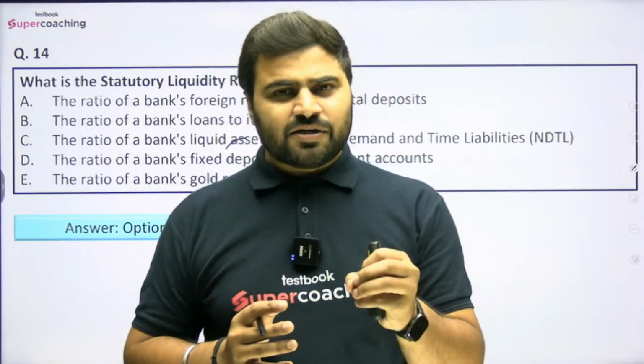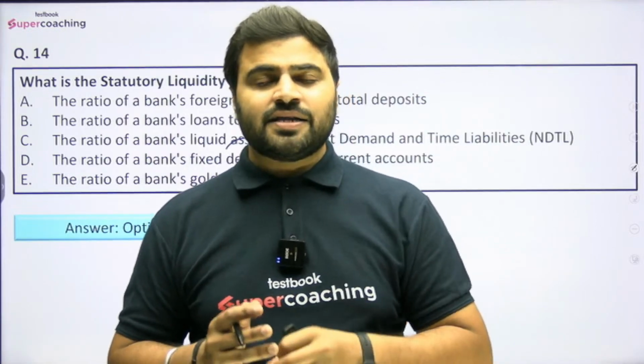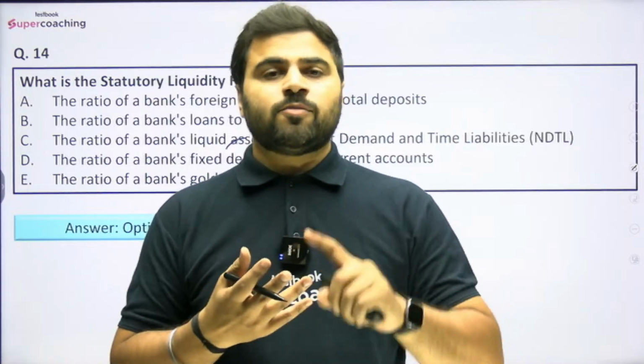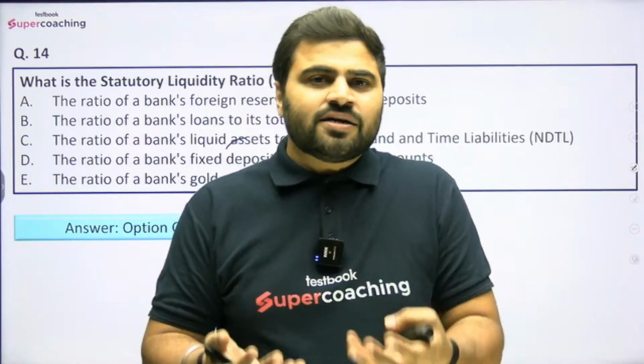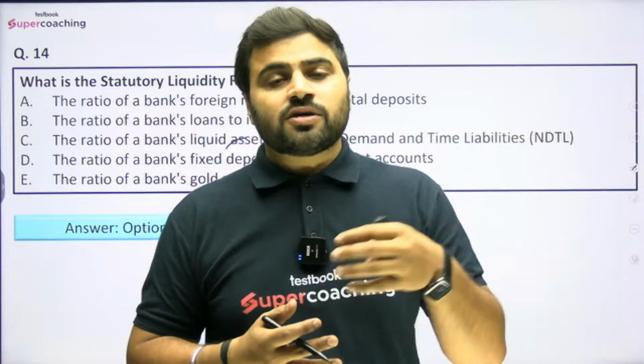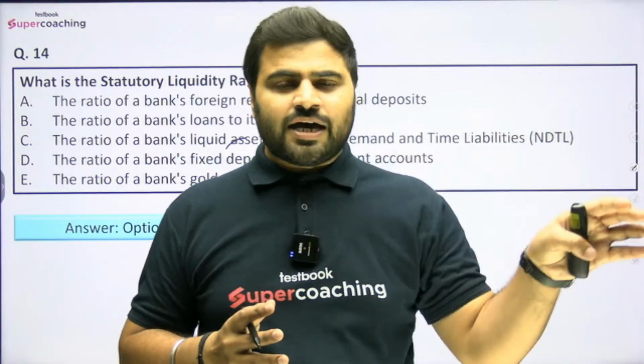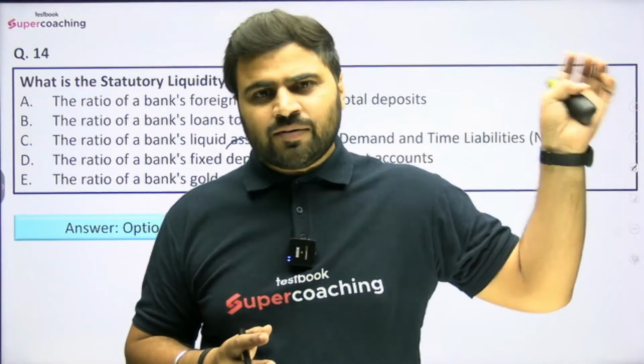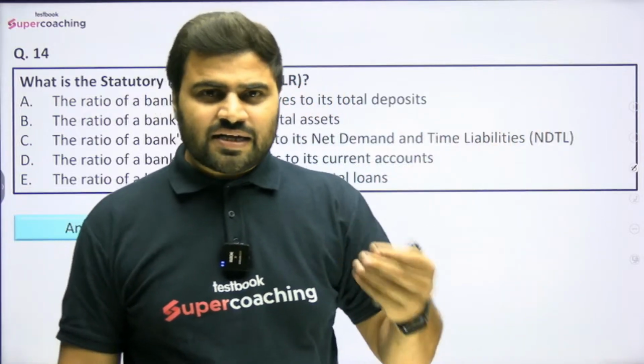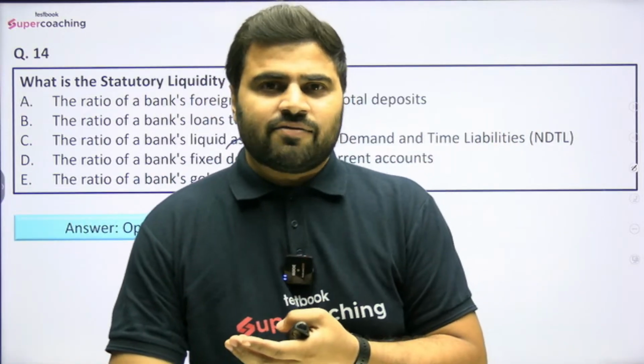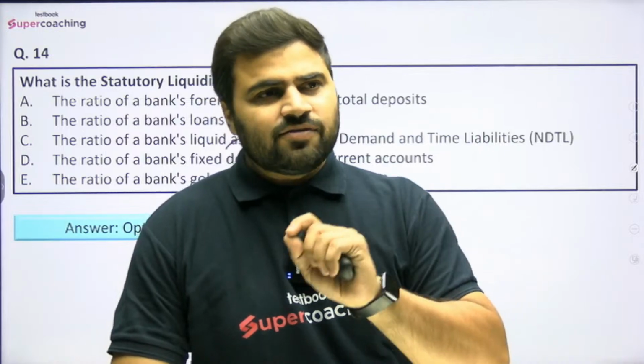But that percentage, that mandate, the banks can maintain in the form of cash, in the form of gold, in the form of government securities. So there they can earn some income. But in the case of CRR, they cannot earn income because they are giving it to the RBI, and RBI is not using the same. So if RBI is not earning anything from the CRR amount, then how can it give anything to the bank itself, right? So in the case of CRR, banks will not earn anything.